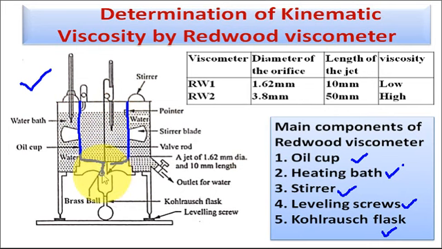This is the agate jet, which can be kept closed or open by a valve rod fitted with a ball made up of brass. So this is the valve rod. At the bottom of this rod there is the small brass ball like this. With the help of this small brass ball, the orifice of this jet can be opened or closed.